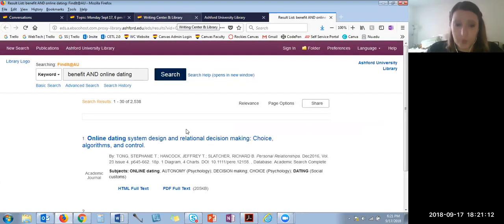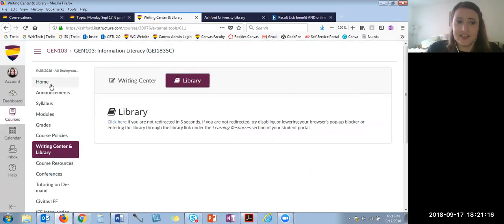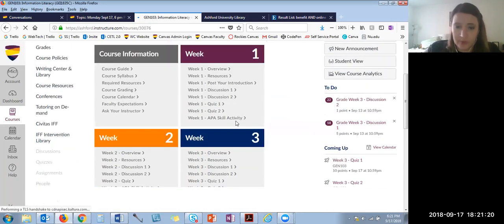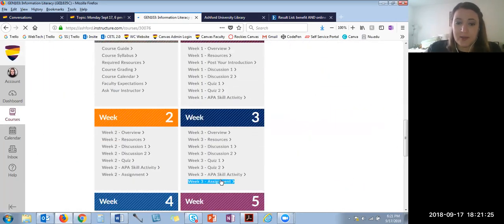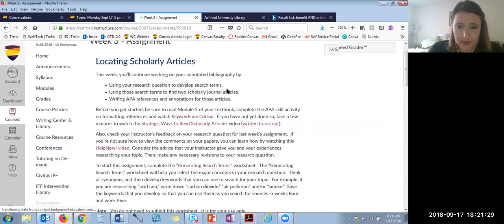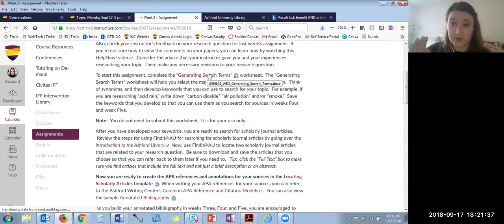But that's just a quick guide. If you watch the Keywords Are Critical video, it will give you more insights on how to use the library. The other part of the assignment I want to point out to you is the Generating Search Terms worksheet. Now this worksheet is just to help you generate your search terms. You do not turn this one in. It's more to help you.